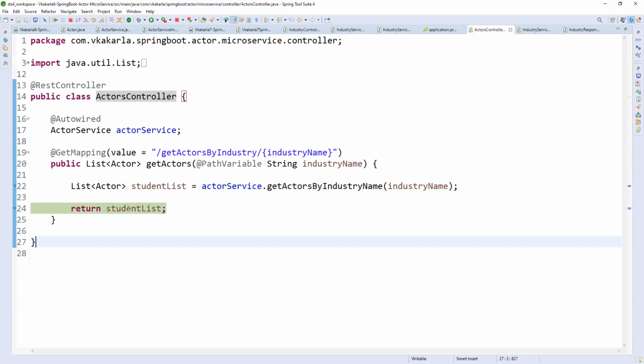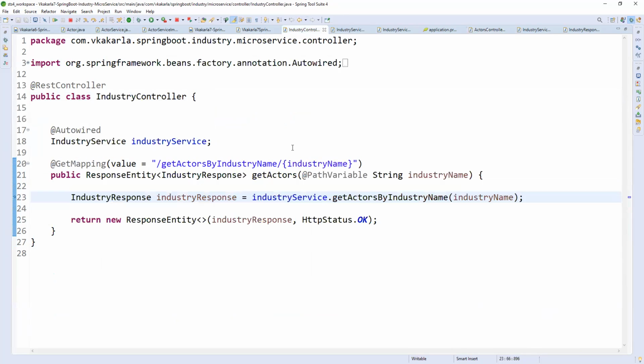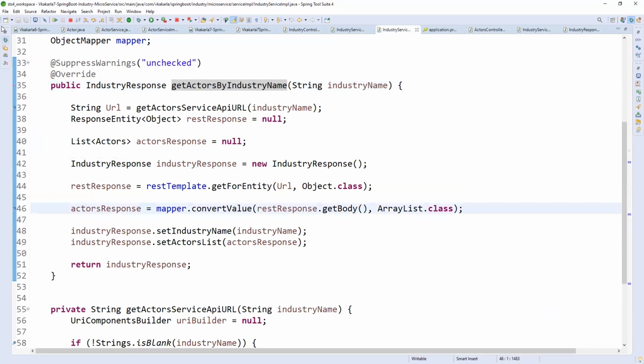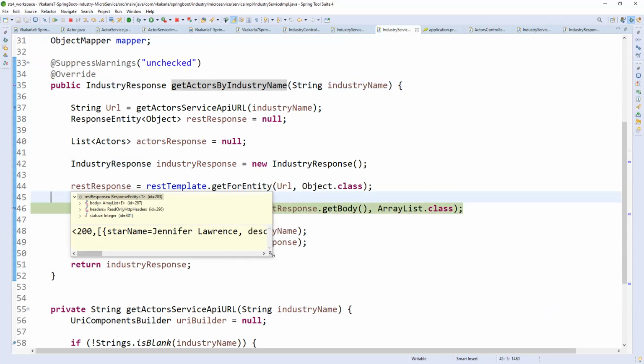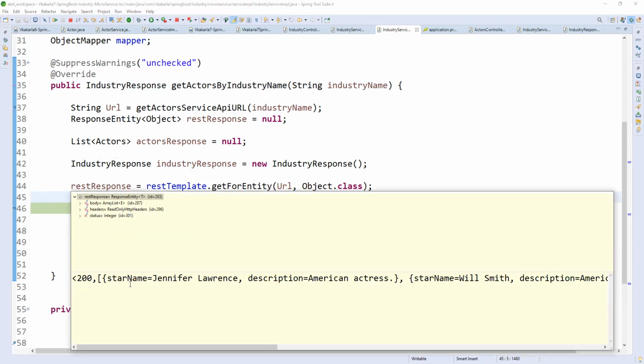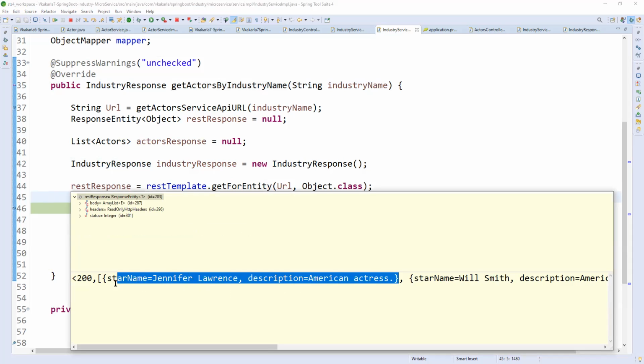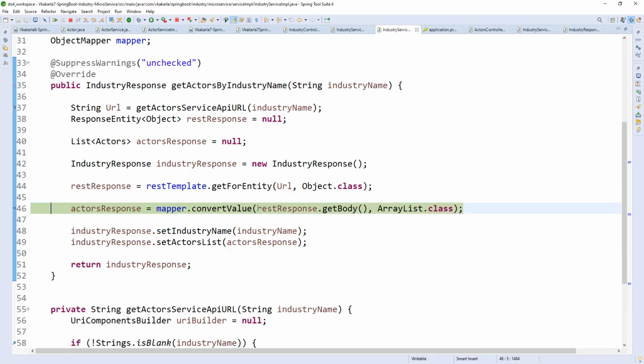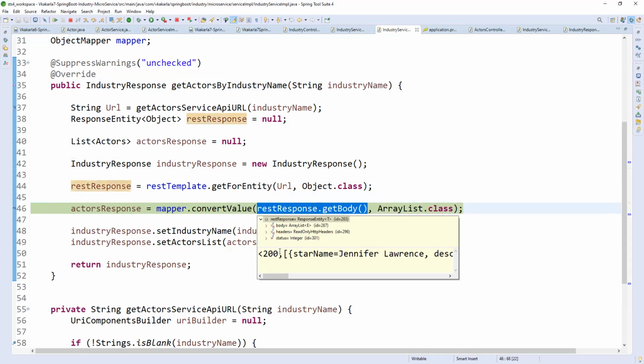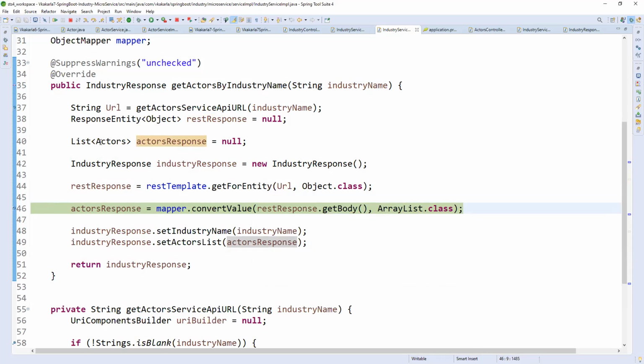So here I'm having a response. This response will go there. So in industry, let me open here. Whatever the response is coming, 200 status, and star name. This is the one object. So this is the array of objects we are getting, right? Now let me get this body. If I get this body directly, I'm getting the list. This is the body. So this response should be the array list, and this is the list of actors.